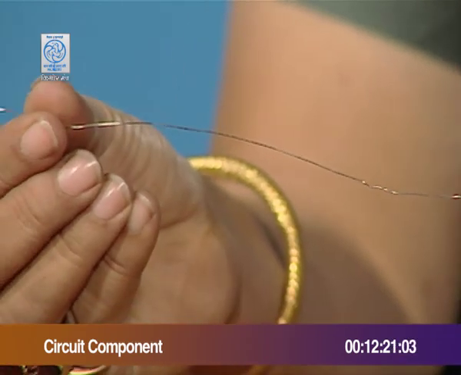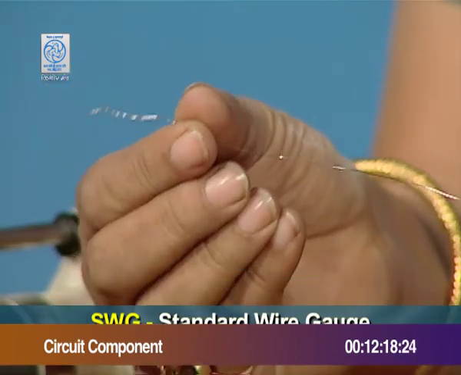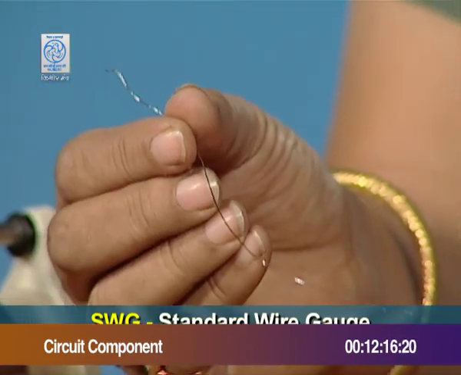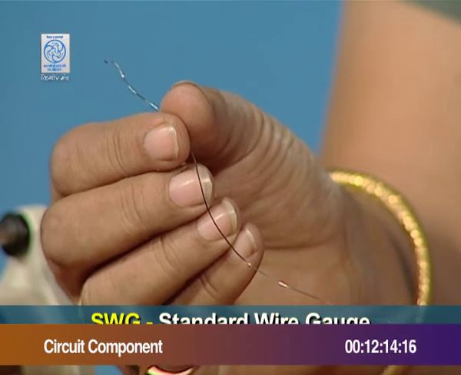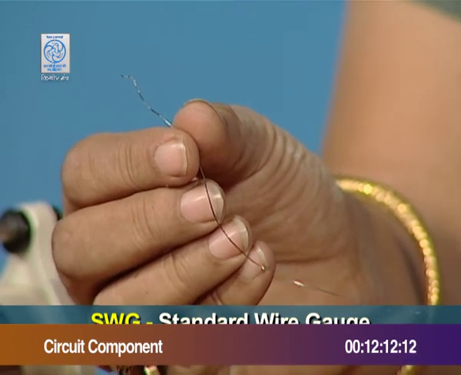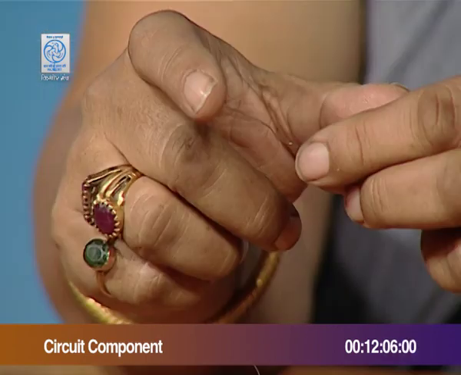The wire is sold by standard wire gauge, which is commonly known as SWG. The SWG depends upon the thickness of the wire, that means the diameter of the wire.